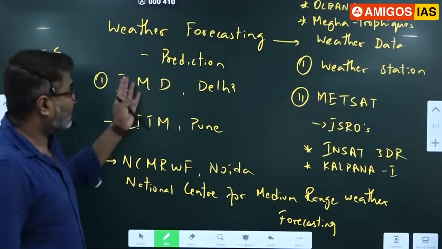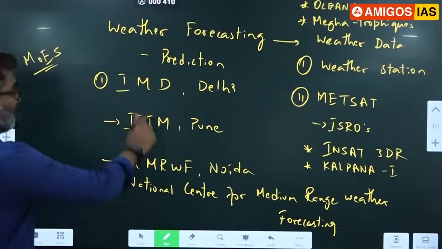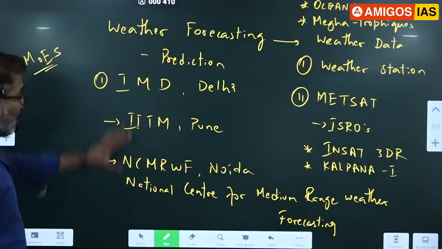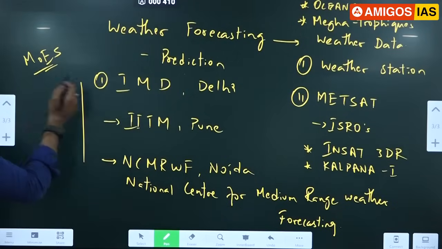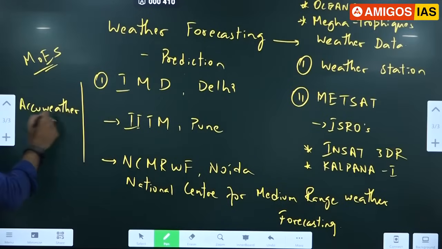Please remember this: weather-related data is very important for weather forecasting. Apart from this, we have private agencies also. Let's say we have AccuWeather.com. When you type weather for some place in Google, this agency's weather data will come. Another one is SkyMet, which gives weather-related data.